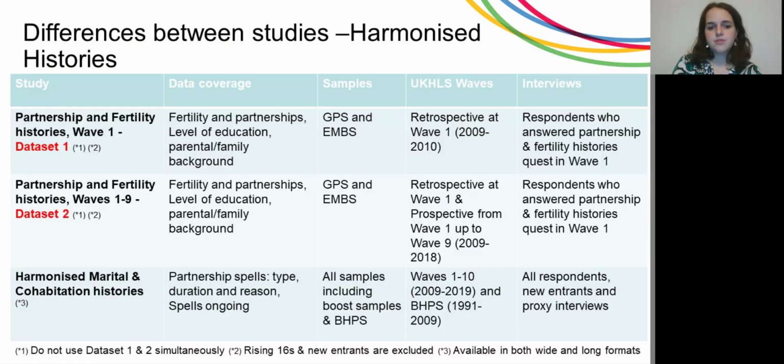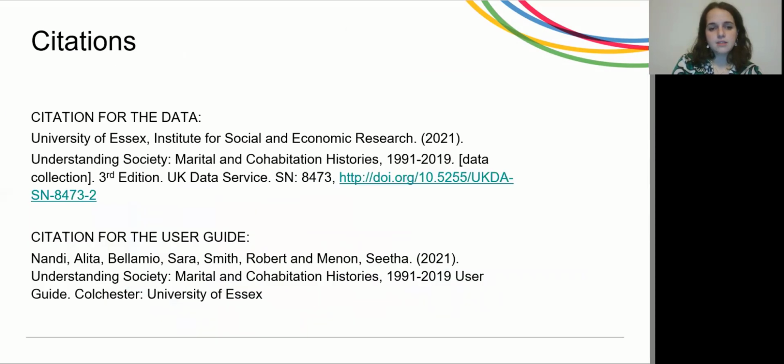Here we summarize the differences between the dataset we talk about today, the marital and cohabitation histories, and two other datasets that you can also find available on our website, which are the harmonized partnership and fertility histories. And lastly, here we report how to cite correctly the data and the user guide.